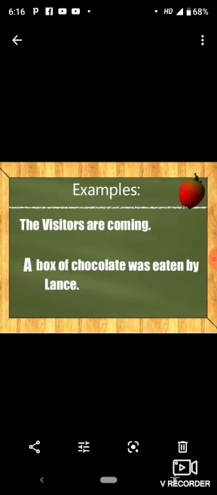For example, the visitors are coming. Here we are telling about specific visitors, some particular visitors whom we know. A box of chocolate was eaten by Lance. We are referring to a box of chocolate which is not specified, not a particular box. Likewise, an is used before a vowel. An umbrella. Kindly take an umbrella as it might rain. So these are the articles.